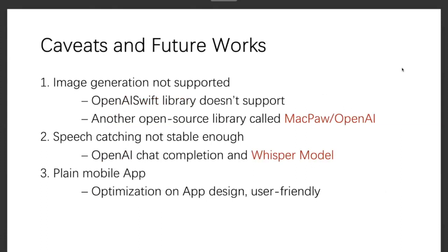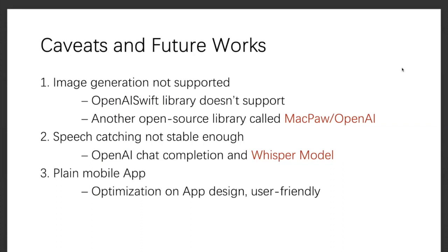Okay, so the next part is about the caveats and our future work, especially this part of the slides is about the concluding remarks. So for the first one, our mobile app doesn't support image generation. Actually, our chatbot doesn't support image generation. And the reason is that we're using the OpenAI Swift library, and the image generation or maybe the image variation is not supported within this library.